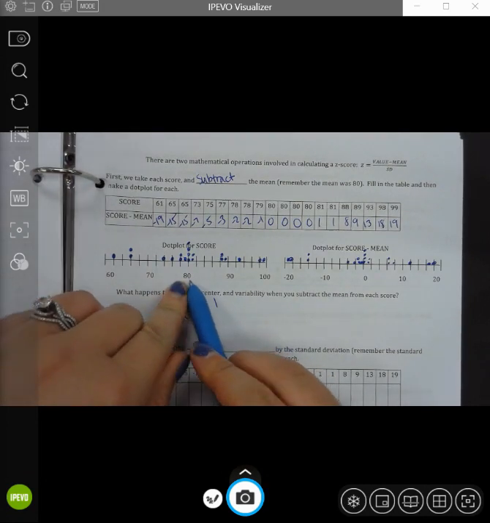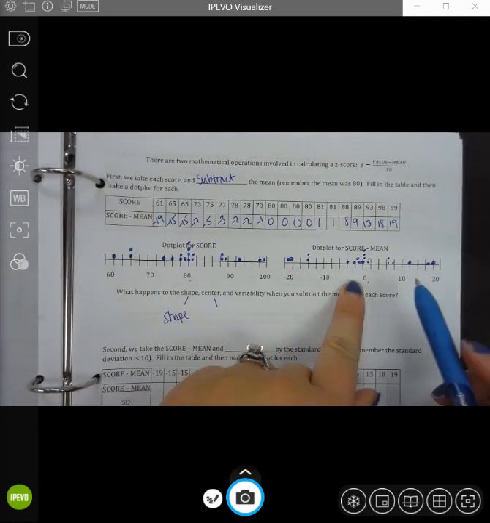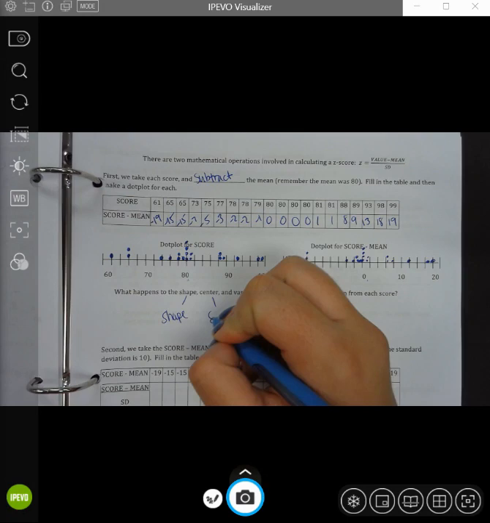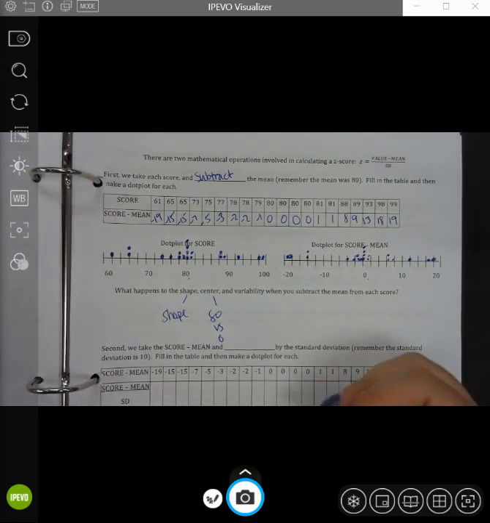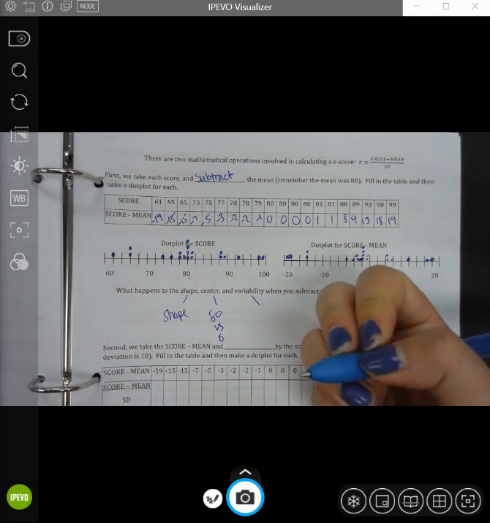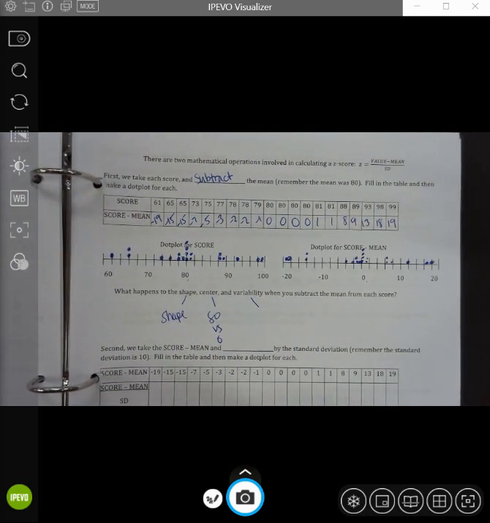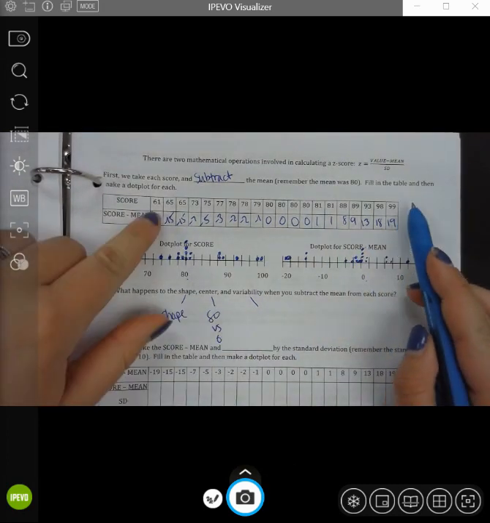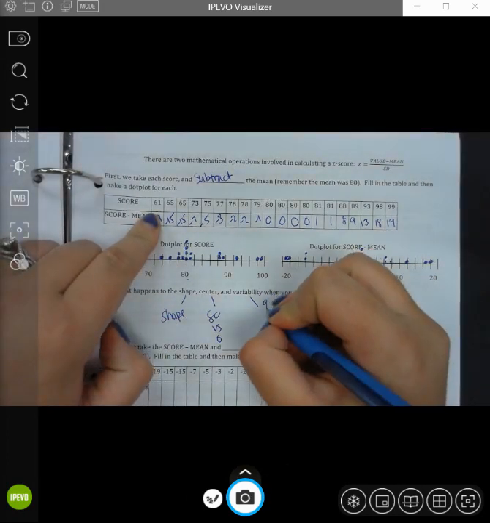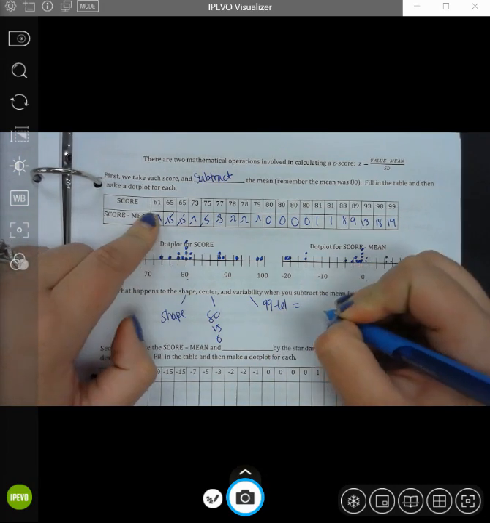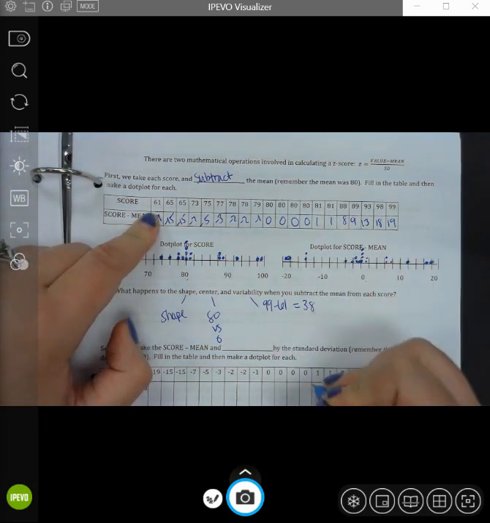What about the center? The center over here is about at 80. The center over here is at 0. So we have 80 versus 0. What about the spread, the variability? Let's talk about range for this one. For the range of the first one, I'm going to take 99 minus 61, and that's equal to 38.